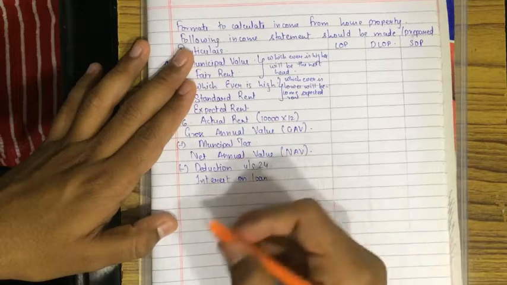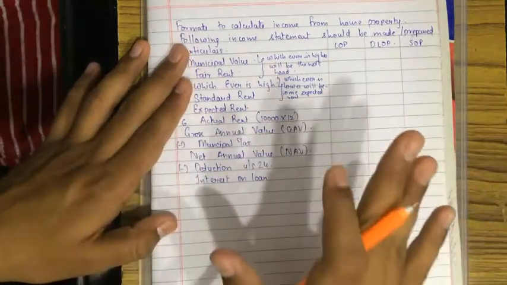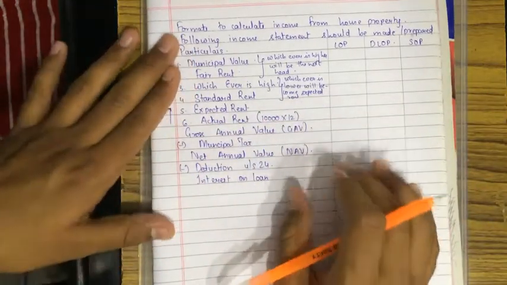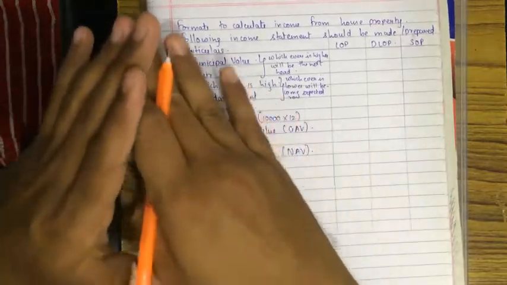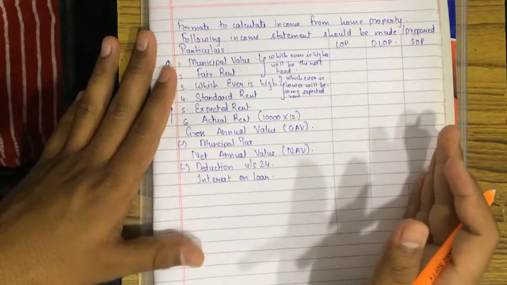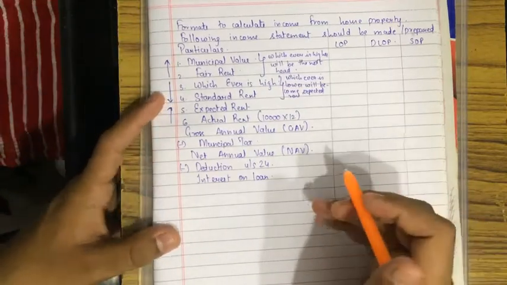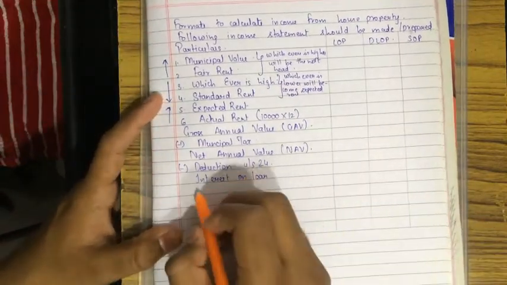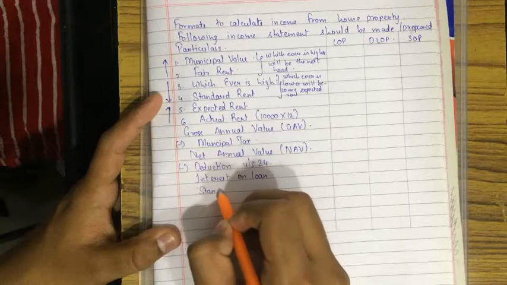Interest on loan means, I'll show you. You have to have patience, because this chapter is linked word by word. I'll teach slowly, and afterwards I'll go through again as I do in my previous lectures. Interest on loan and standard deduction.